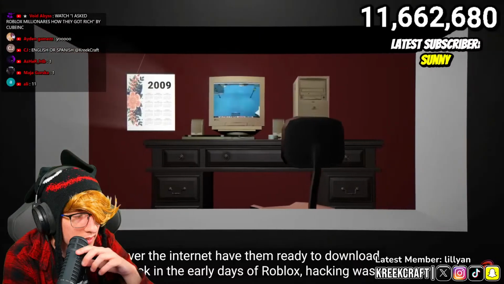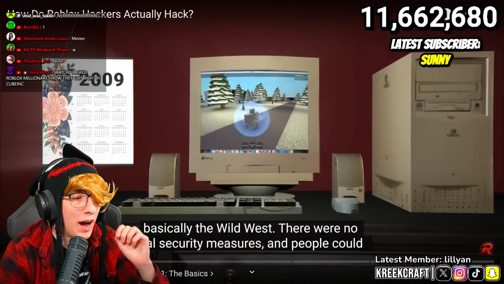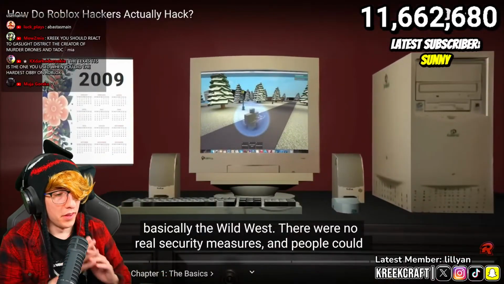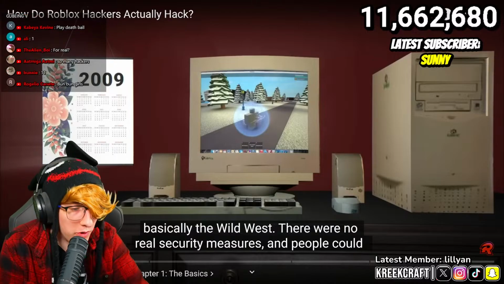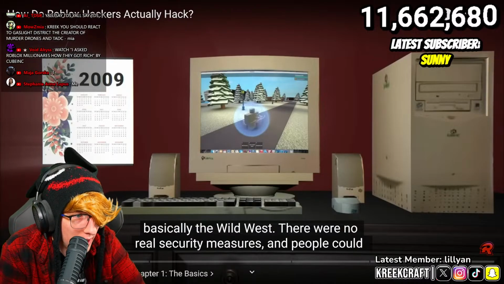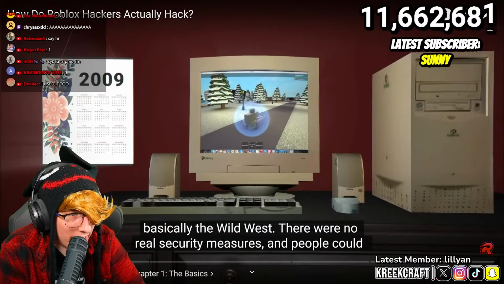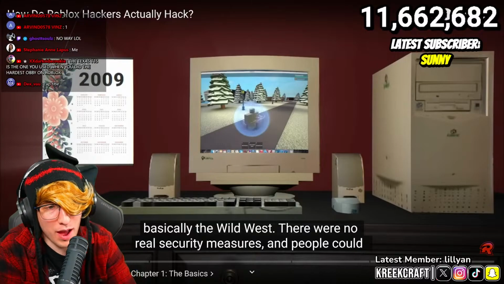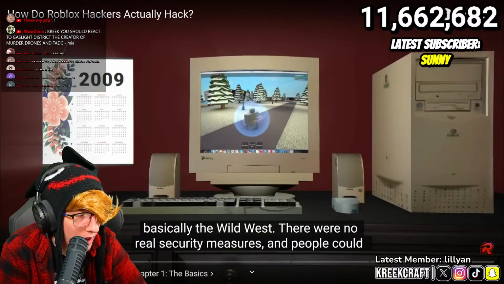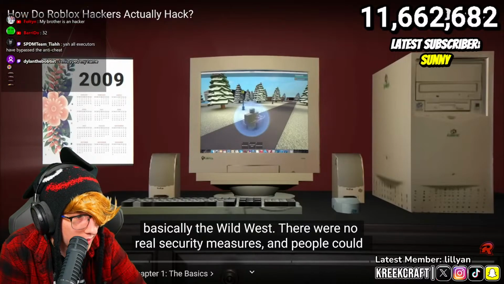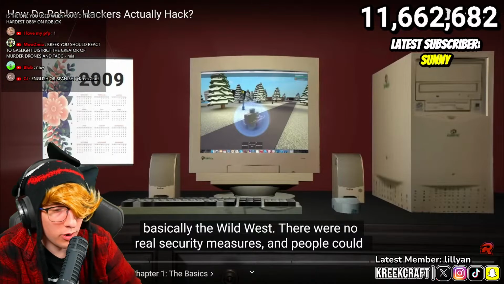Back in the early days of Roblox, hacking was basically... Oh my God, my grandma has this. Bro, I'm not even joking. My grandma has this computer at her house. Or had this computer. My grandma passed away, but my grandpa has this computer at his house. With those speakers, bro, that's crazy.